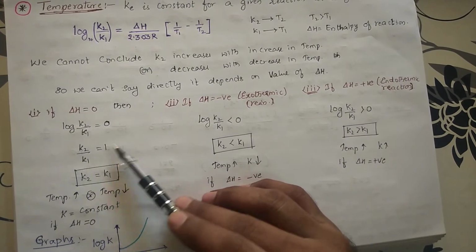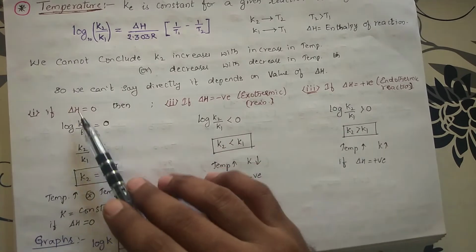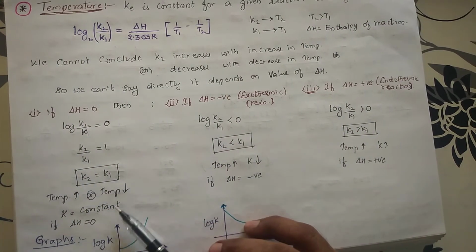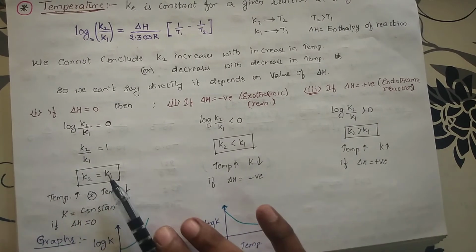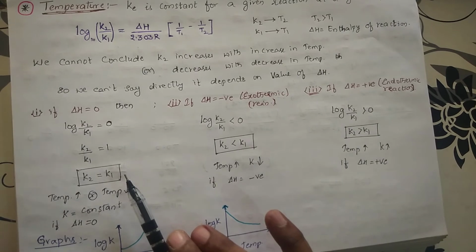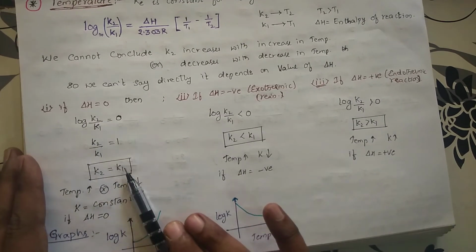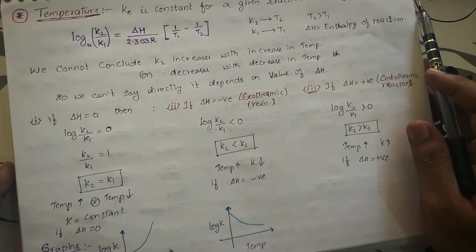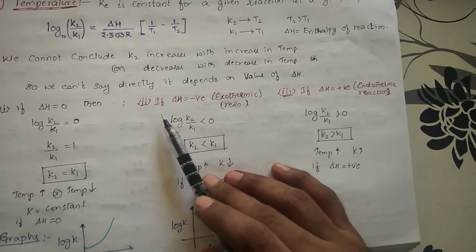So K2 by K1 is equal to 1. If you send K1 to the other side, K2 is equal to K1. So if delta H is equal to 0, whether you increase or decrease the temperature, K2 will be equal to K1, meaning K is constant. Among these two, you can't predict which is greater or lower. This is the condition when delta H is equal to 0, because it is neither an endothermic nor an exothermic reaction.